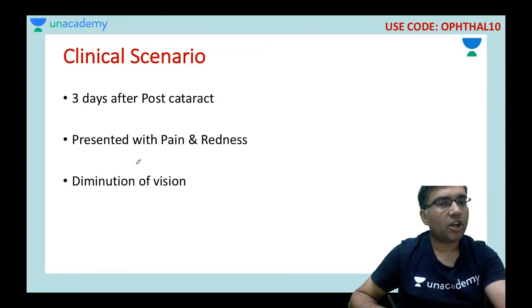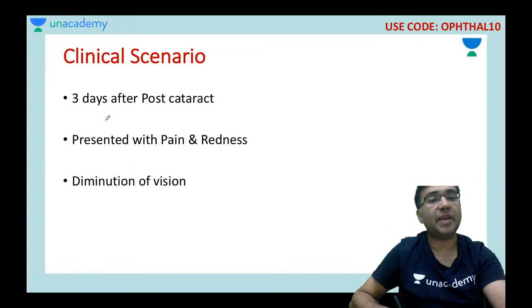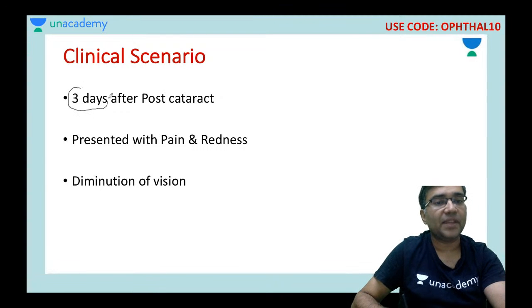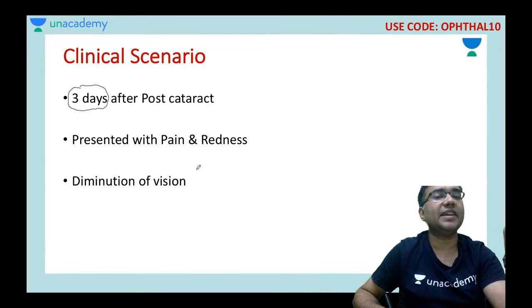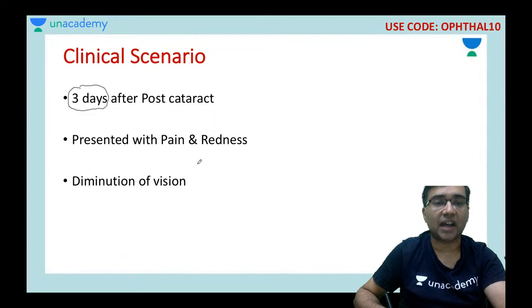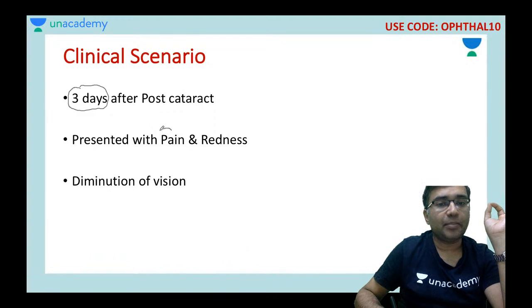It may not be coming on the first day post surgery. On the first day post surgery maybe the patient is absolutely fine. He may get it 3 days or 5 days or 7 days after cataract surgery. Then the patient may have pain and redness.